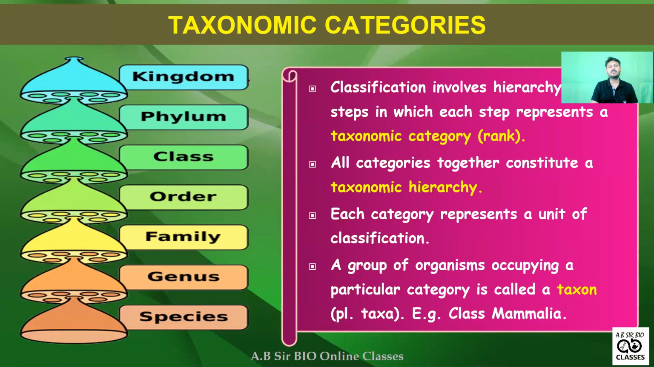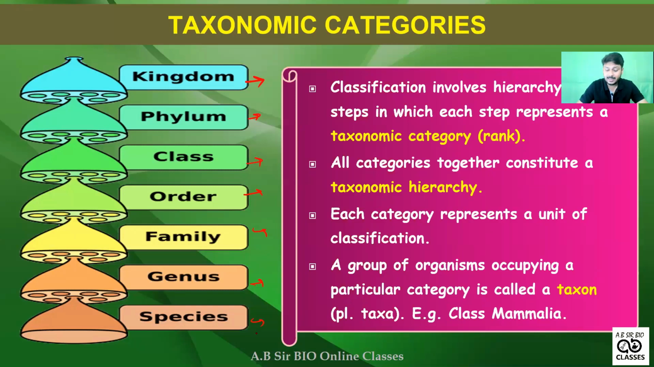Now, what is taxonomic rank? Every category, like kingdom, phylum, class, order, family, genus, species, is known as a taxonomic rank or taxonomic category. Each of these steps is a taxonomic category. What is taxonomic hierarchy? These seven steps together are known as the taxonomic hierarchy.